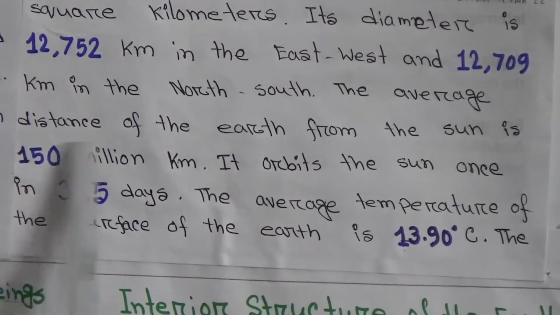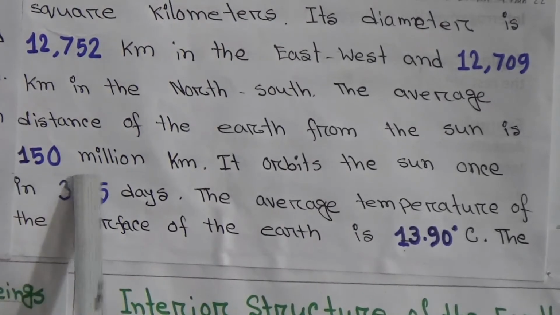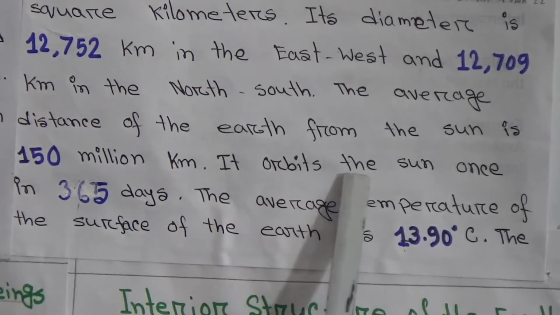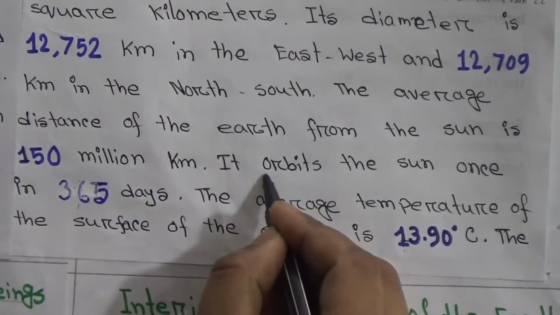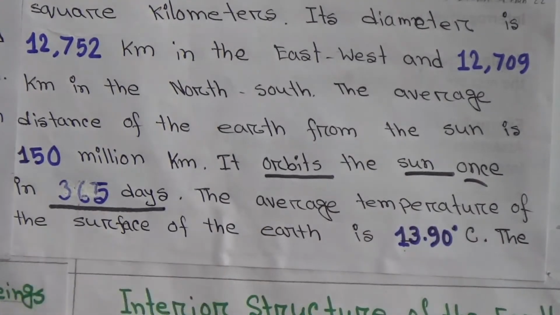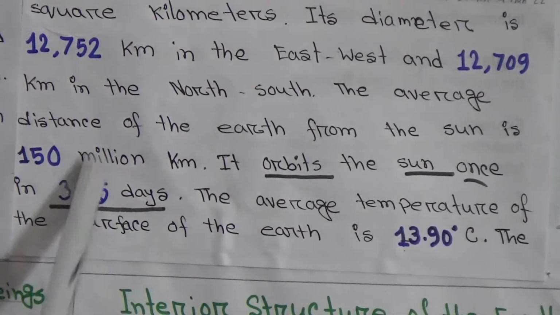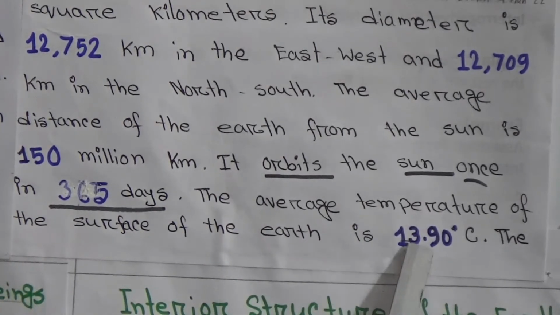The average distance of the Earth from the sun is 150 million kilometers. It orbits the sun once in 365 days. Again I am saying, the Earth orbits the sun once in 365 days, which means 1 year. The average temperature of the surface of the Earth is 13.90 degrees Celsius.